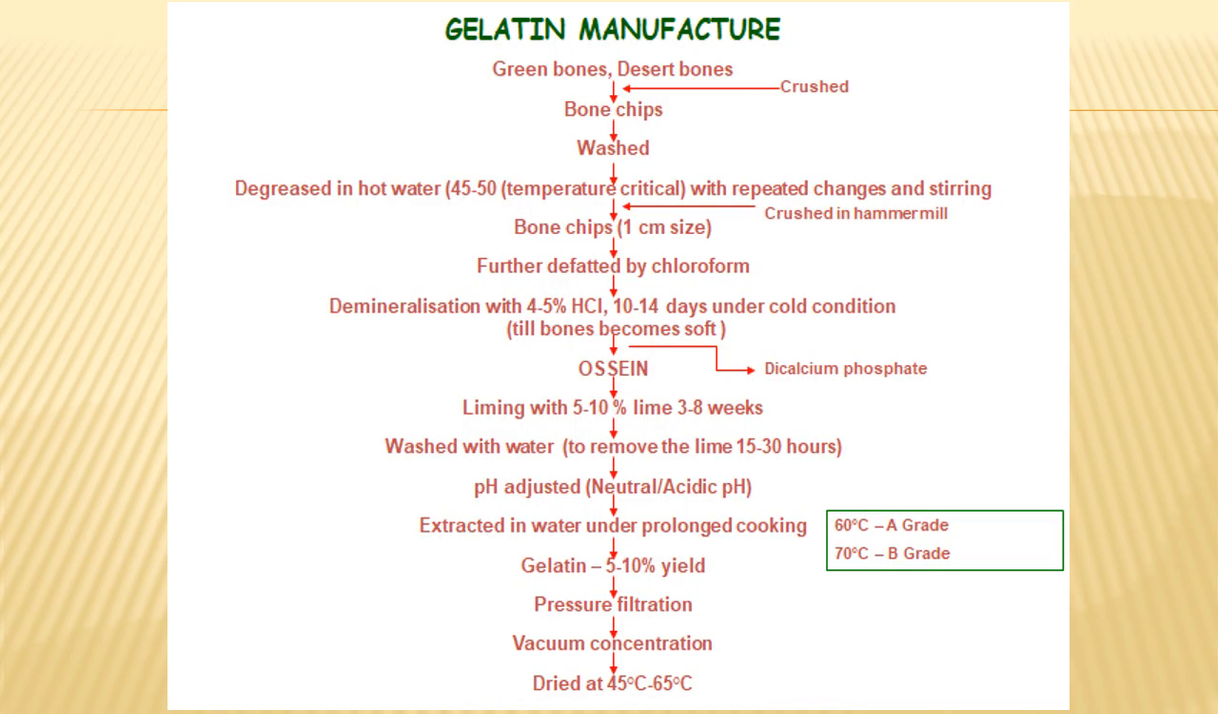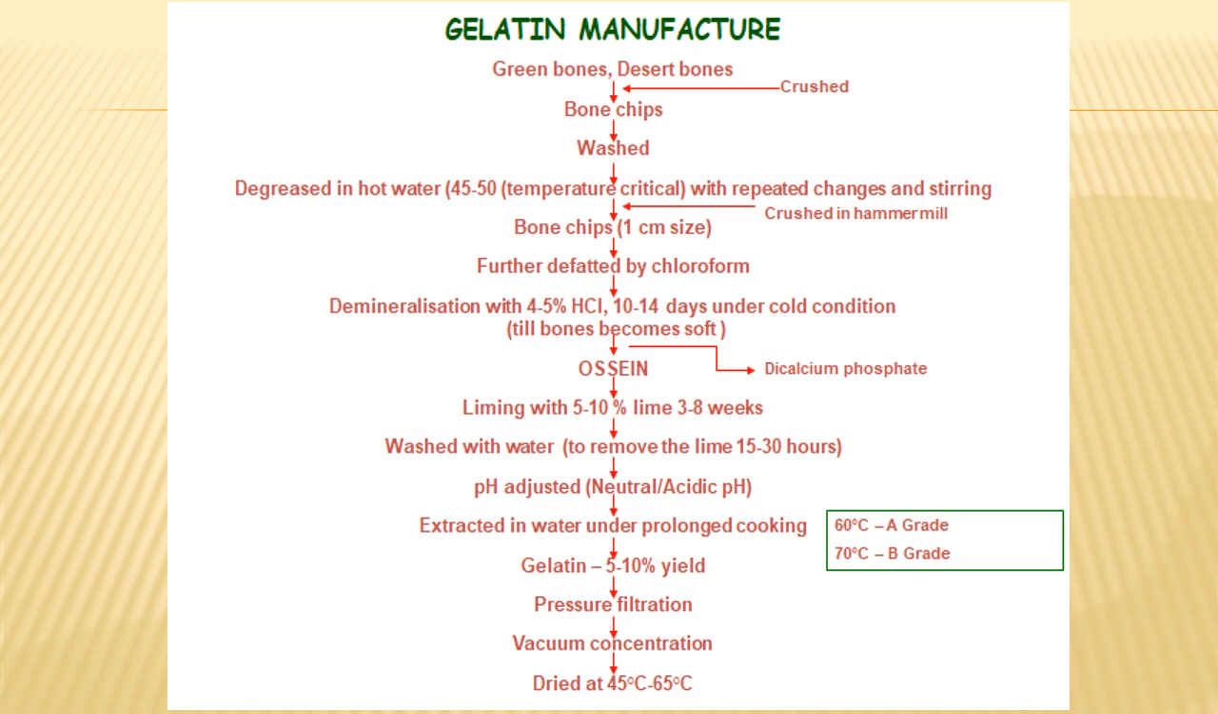Here once again we are seeing the complete flow chart for preparation of gelatin. A few steps I am going to discuss in more detail. Collection of bones: if it is from healthy animals, raw bones will go for making edible gelatin. If it is from dead animals or deserted animals, then it will go for the non-edible category. Now about the degreasing, as I have mentioned, the temperature should be 40 to 50 degrees and it has to undergo repeated washing and stirring. Finally, we can do further degreasing by using solvents like chloroform.